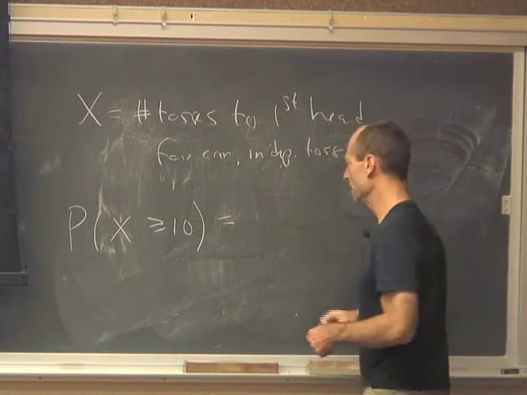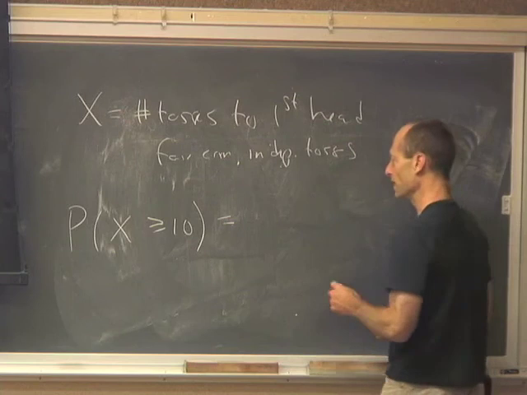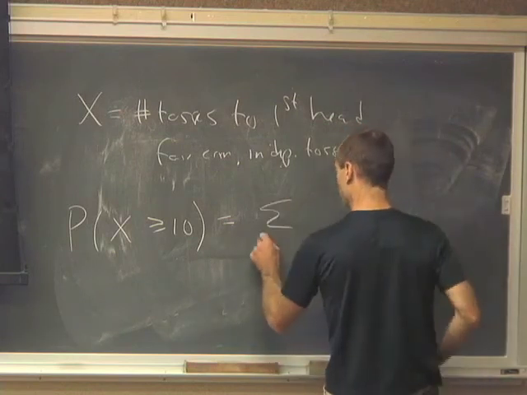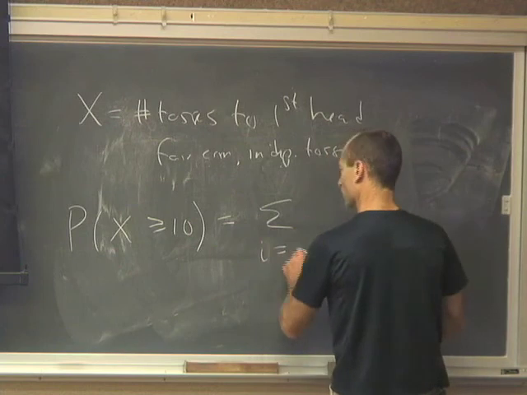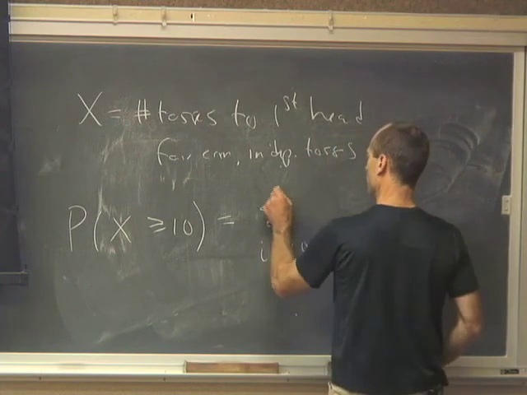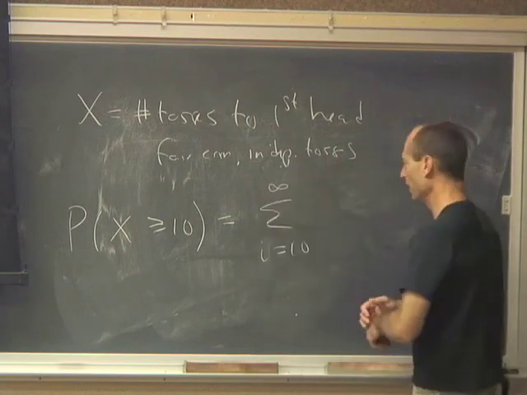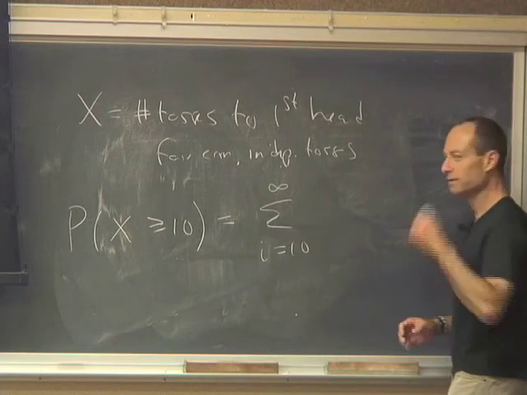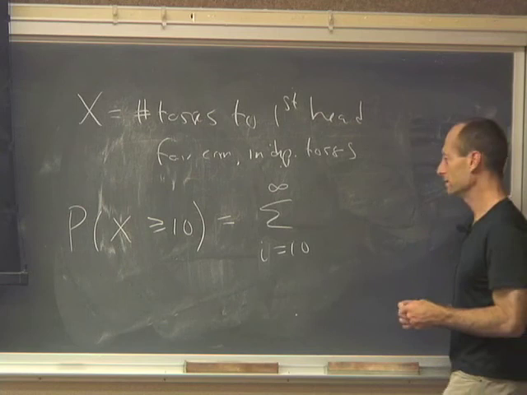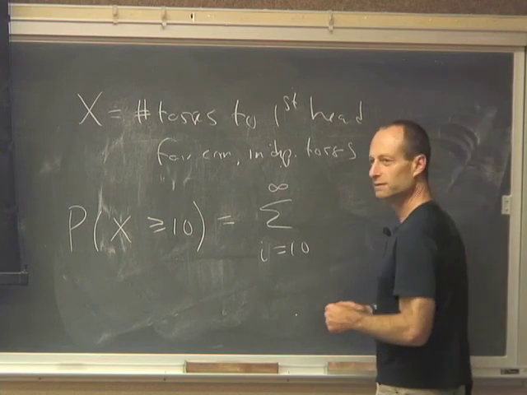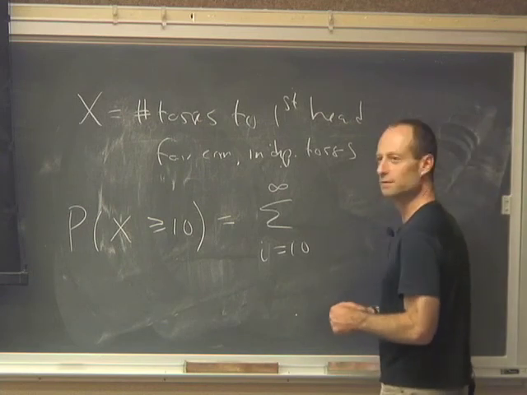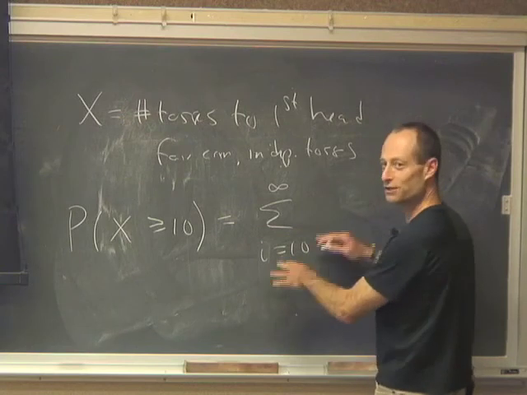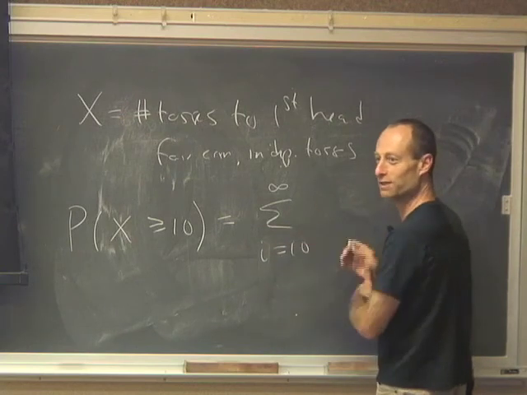So the chance would be the sum from i equals 10 to infinity of the chance it takes exactly 10 tosses, the chance it takes 11, 12, 13, 14, 15.